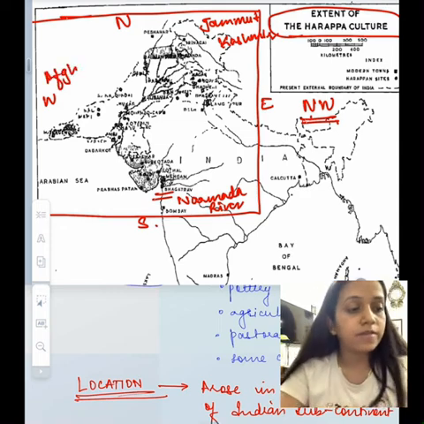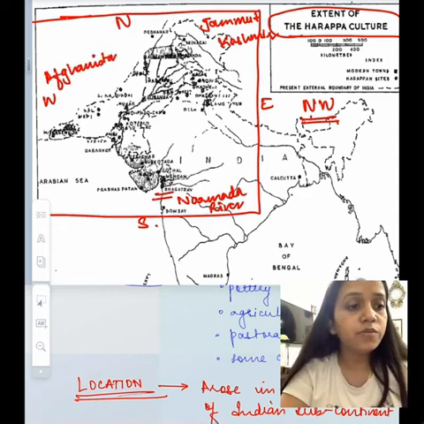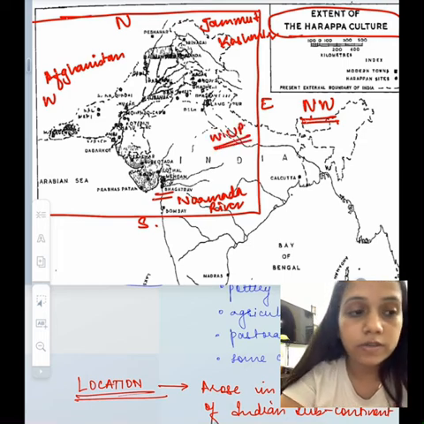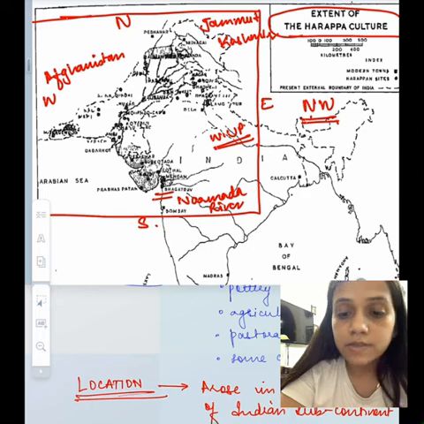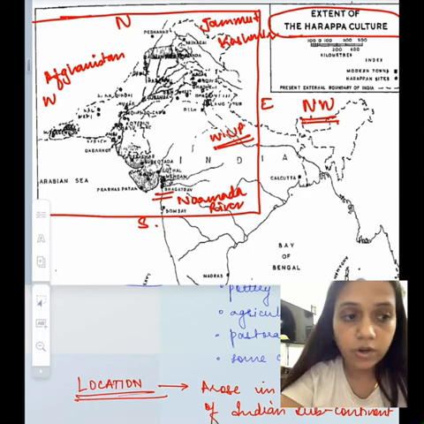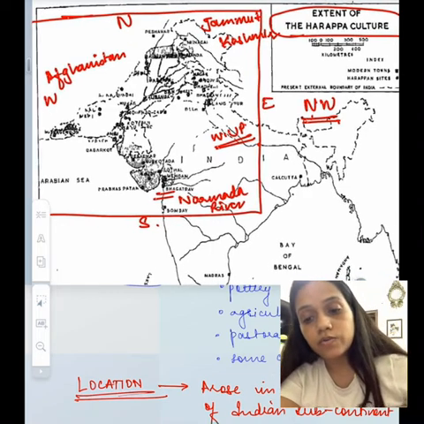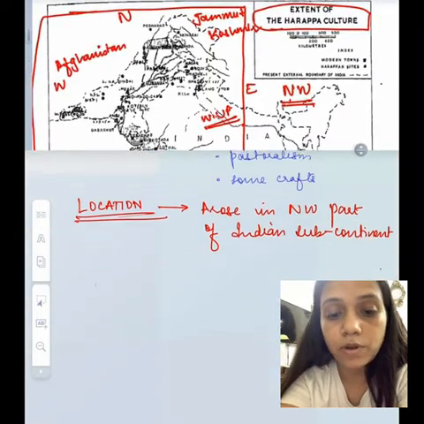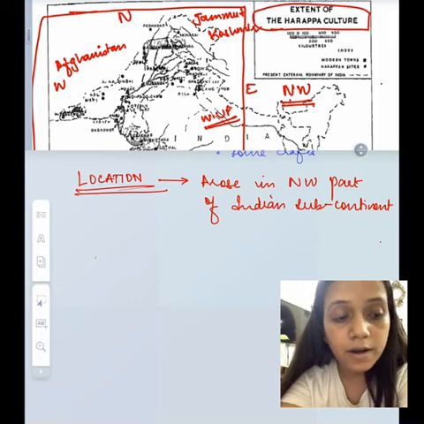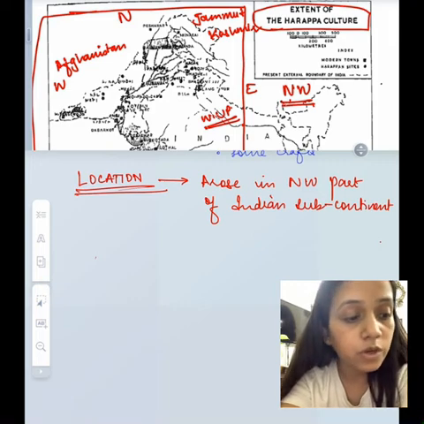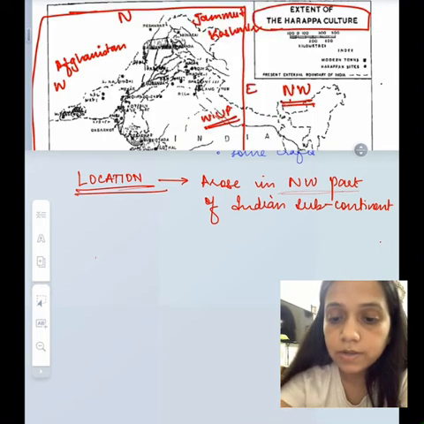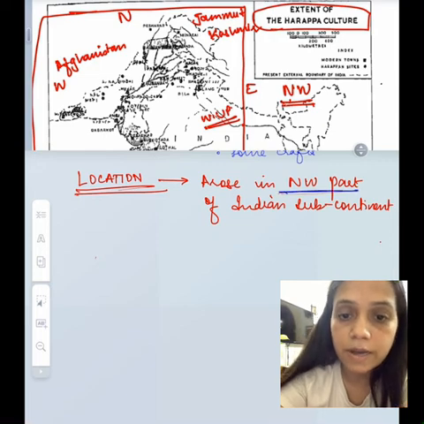And in this you will also find that some of the important parts that this civilization is covering are Punjab, Sindh, Baluchistan, Gujarat, Rajasthan, and also fringes of western UP. Then some of the important cities are Harappa, Mohenjo-daro, Chanhu-daro, Lothal, Kalibangan, Banawali. So these cities that I'm talking about, these important cities, they are spread across India and Pakistan both.